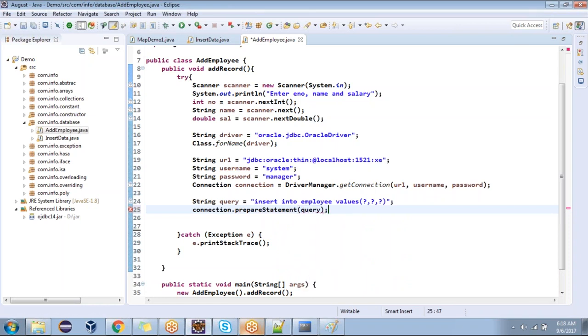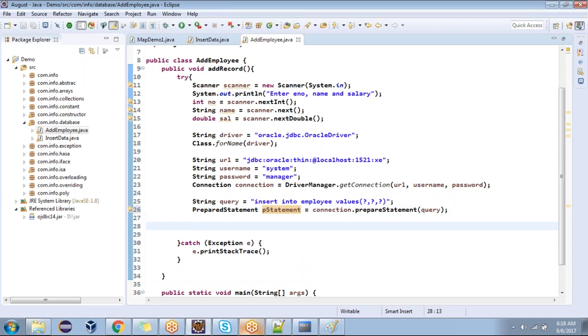Okay, look at now. When you are creating the prepared statement, we are passing the query. But when you are creating the statement, did you pass any query? No. Now, what are these question marks then? These question marks we need to set. What is the first question mark? Employee number. Excellent. Of type integer, right?